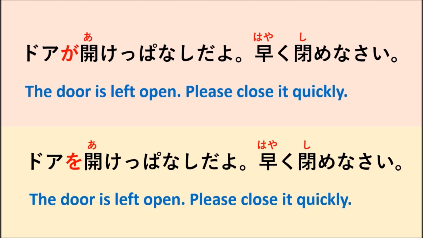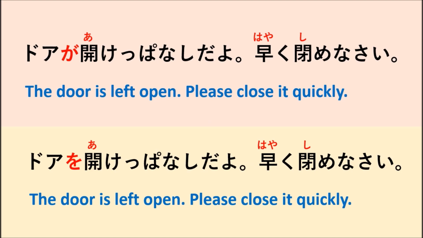If we translate to English, we can say the same. As you see here, the first sentence we can translate as: the door is left open, please close it quickly. And the second sentence we also say: the door is left open, please close it quickly. So what is the difference between these two sentences, and when do we use each sentence?